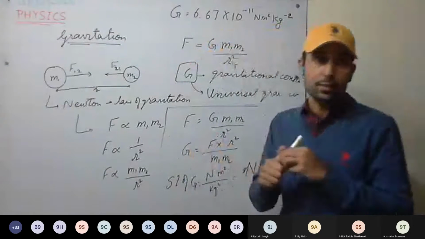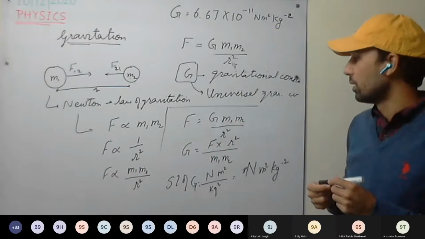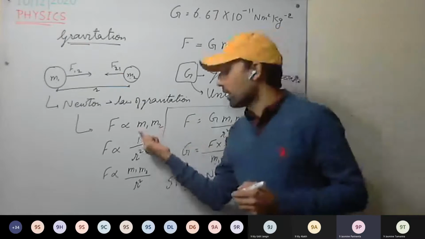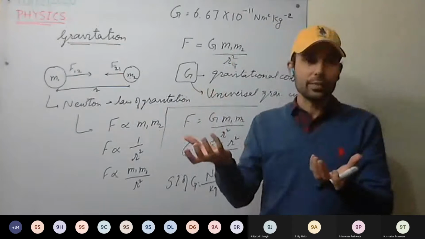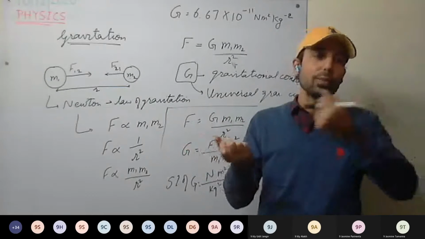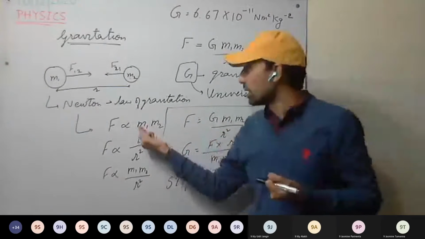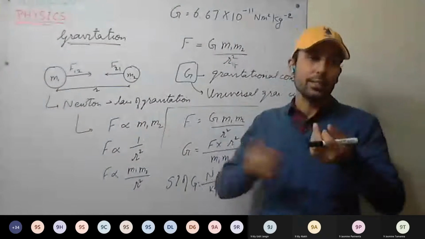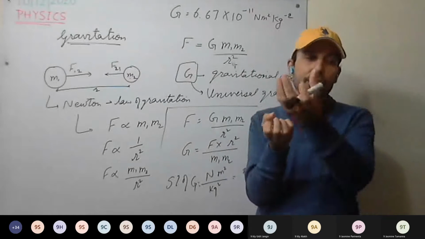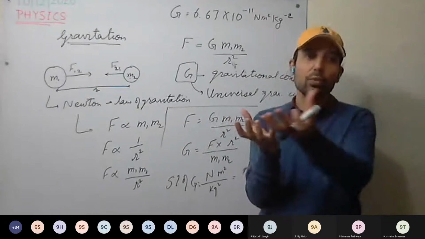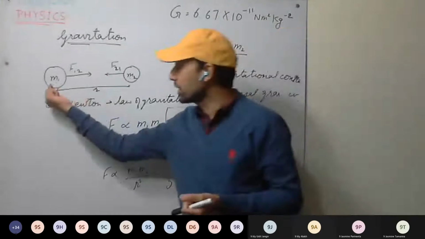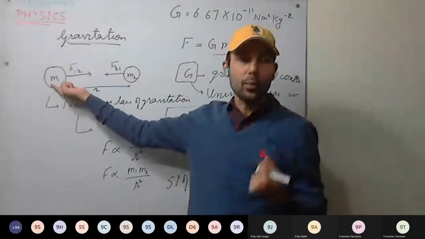Excuse me, sir. Sir, this F proportional to M1 into M2, that part I did not understand. See here, we have two bodies, both having mass. So the more the mass, the more the gravitational force will be. This gravitational force is an intrinsic property of matter. If mass is less, the attraction towards other bodies is less. The more the mass, the more the attraction. This is clear? If this body has more mass, it will attract the other body more towards it.